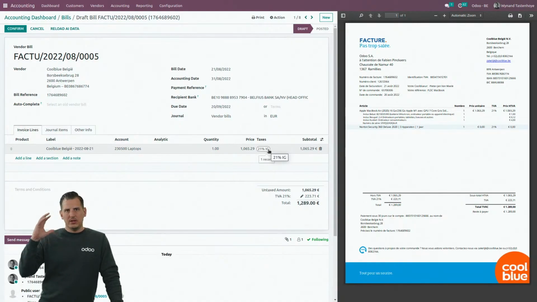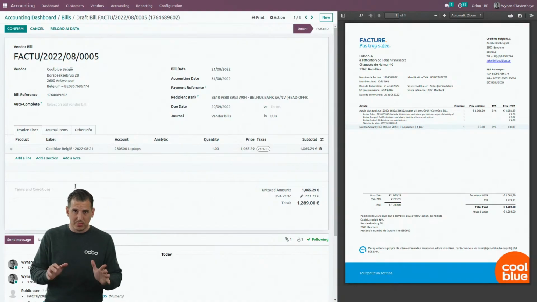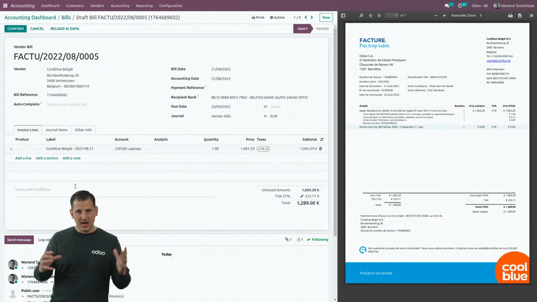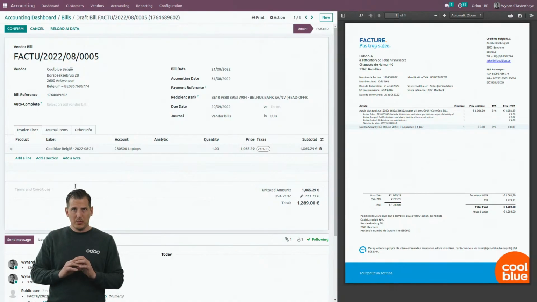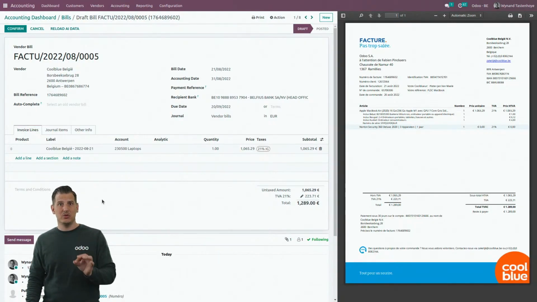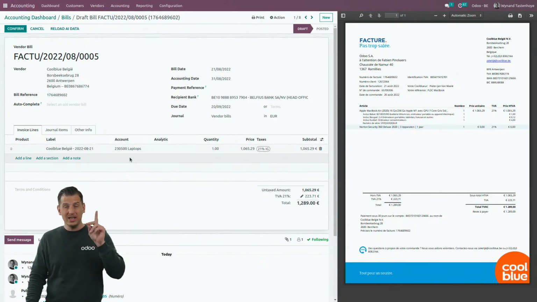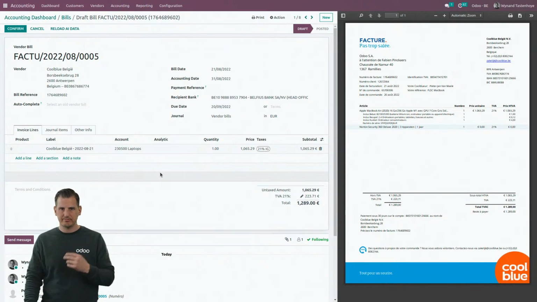When we are in an invoicing environment where the label and the supplier are of course part of the UBL, the XML or whatever that we're going to import in Odoo, we will always be 100% correct, without any manual intervention anymore. But even today already, with the artificial intelligence working thanks to the OCR, it's incredible how much time you will spare and how little you actually need to correct.